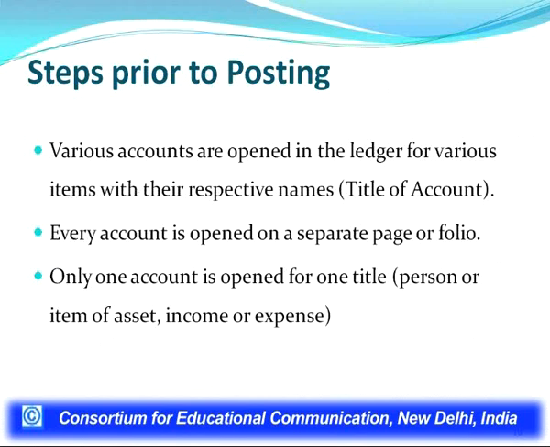Like we want to post an entry which has cash account debit to capital account for the capital introduced by the owner. So, before posting into the ledger, we have to ensure that the cash account and capital account are already created in the ledger. Only then can we post these transactions into the ledger.